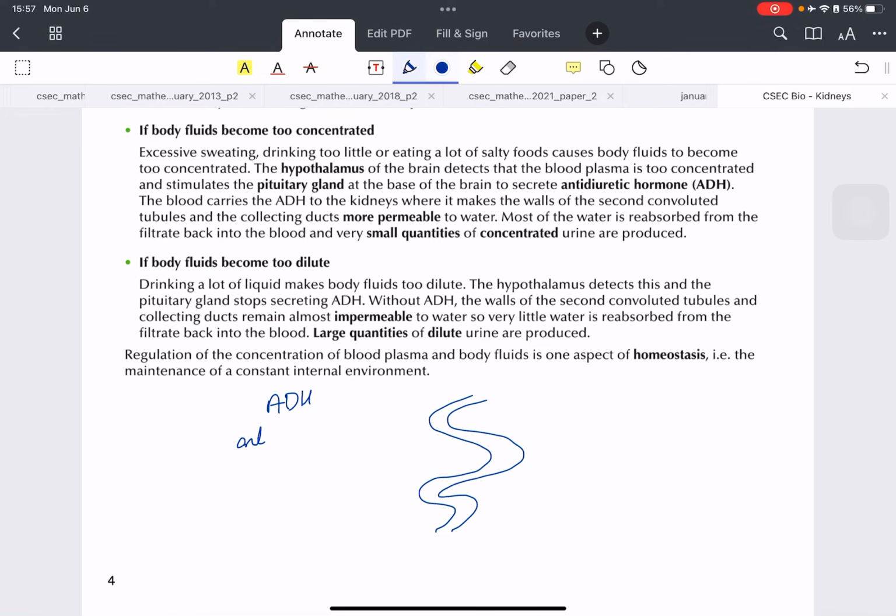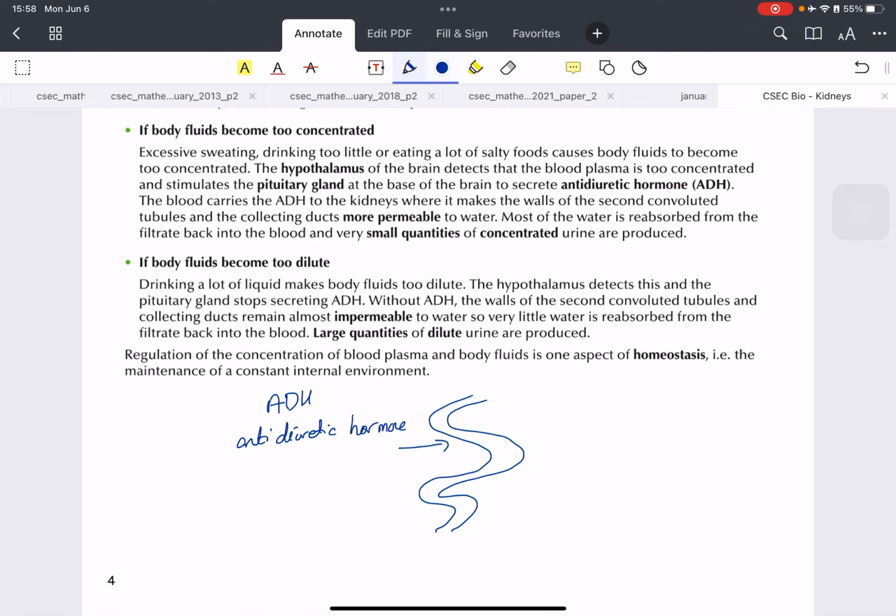This is anti-diuretic hormone. Now what this hormone does, it encourages the distal convoluted tubule to absorb more water than it usually would, right? And therefore the body will take up more water from the urine.